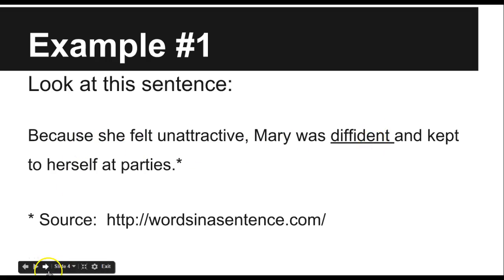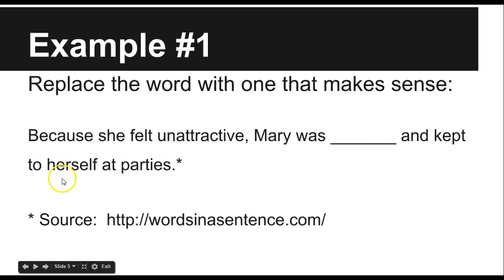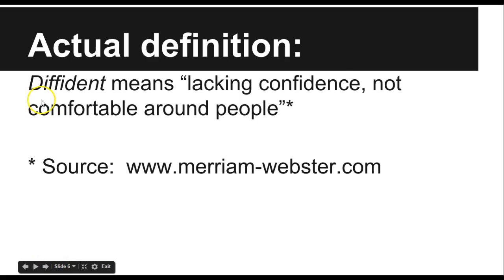I would say to myself, what would make sense in this sentence? What word would I put here if I were given this as an exercise? Because she felt unattractive, Mary was quiet and kept to herself. Or Mary was shy and kept to herself. Or Mary was unassured. Or Mary was low in self-esteem. Something like that. That is what would make the definition then. So when I check it, I find out that diffident actually means lacking confidence or not comfortable around people.